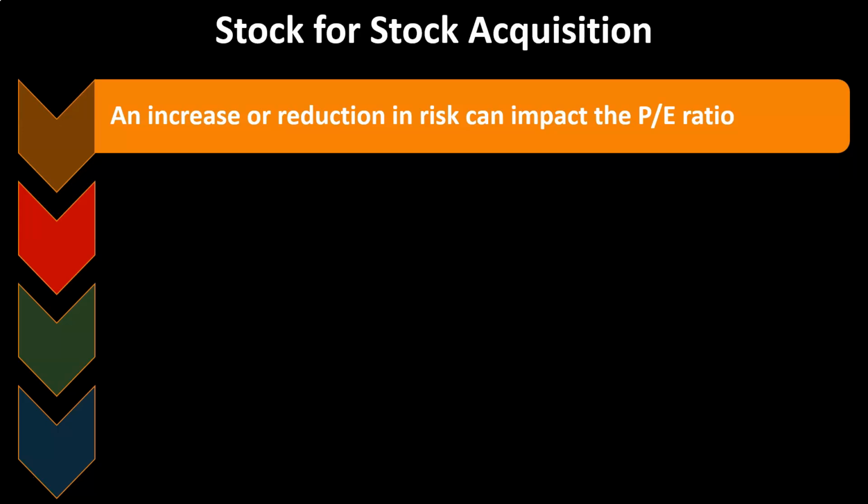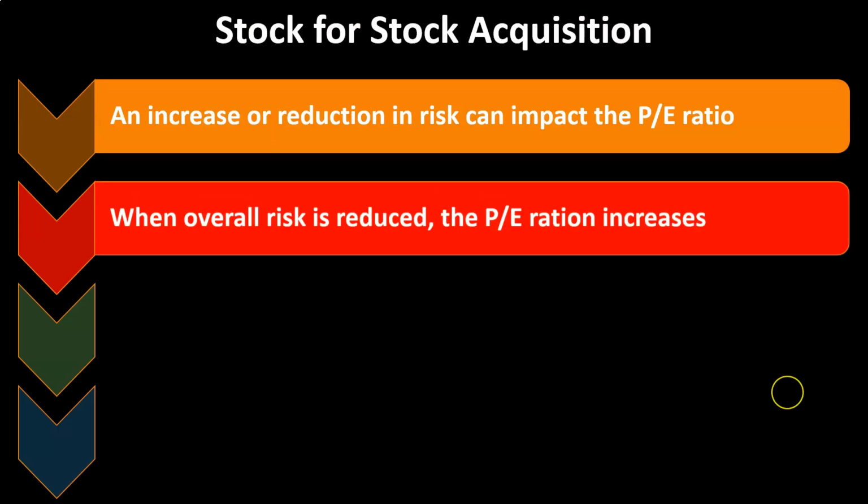When you think about the earnings, you typically think about it as an earnings per share calculation. So you can quantify the earnings on a share by share basis as you look at a situation where maybe more shares are going to be issued. So you'll need to do that. And then you could think about what's going to be the impact from there to what the market's going to react to with regards to the price. So the market's going to react not only to the earnings per share, they're also going to be reacting to what they think is going to happen with regards to risk. So if you can reduce risk, then the price might go up as compared to the PE ratio due to that reduced risk, that being the other factor.